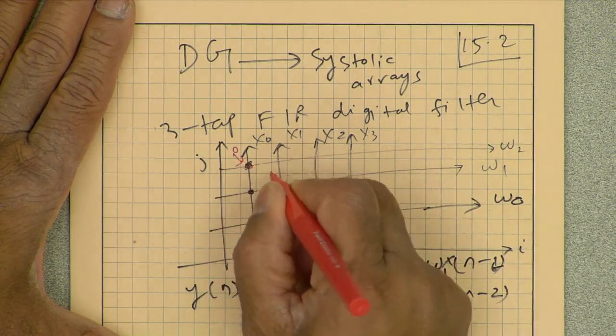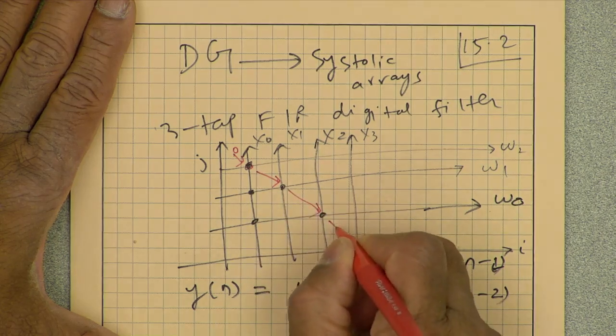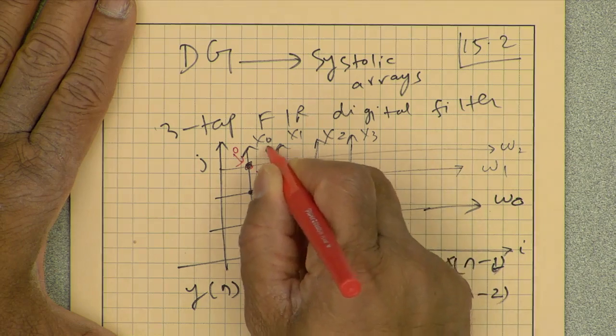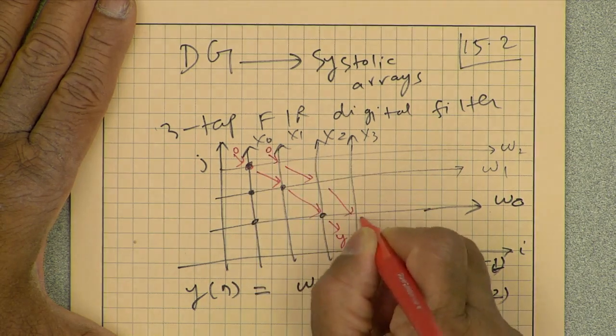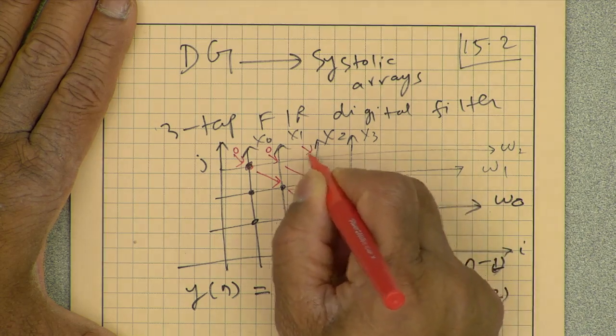So 0 plus W2x0 plus W1x1 plus W0x2 would be Y2, and in the same way these would be Y3 and Y4.